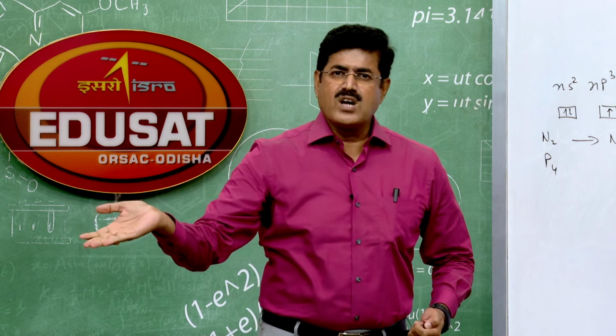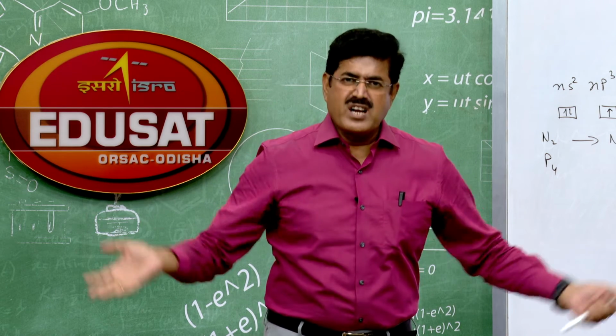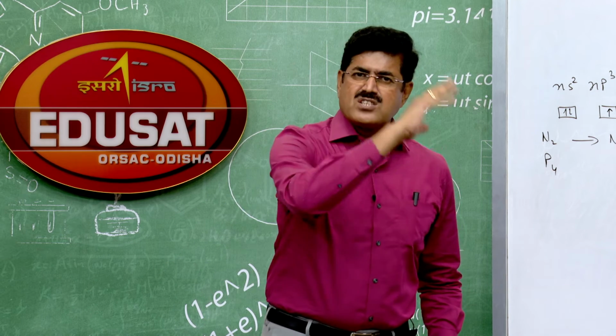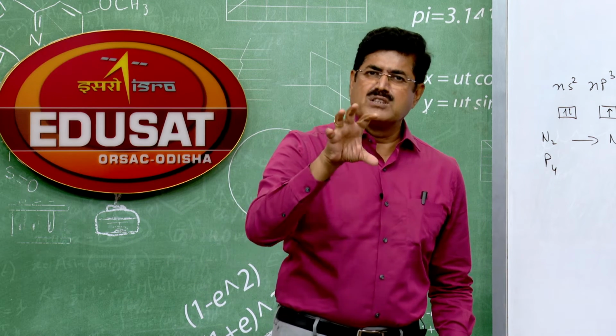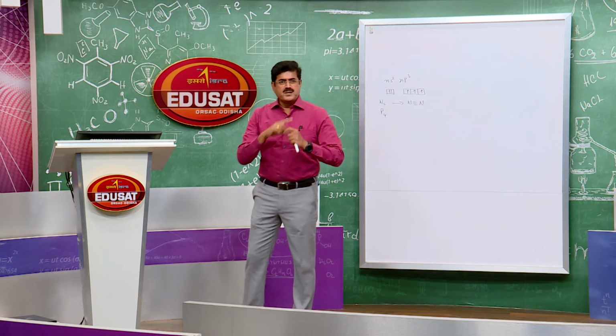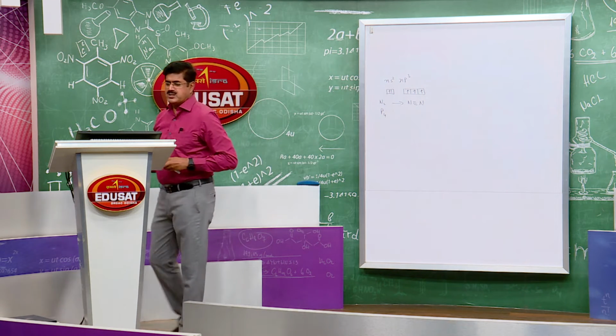Why are the other members solids? Because they are tetraatomic. Why are they tetraatomic? No multiple bonding. So they exist as tetraatomic molecules in order to satisfy the valency. Okay. So this is the first physical property we are discussing, the atomicity.